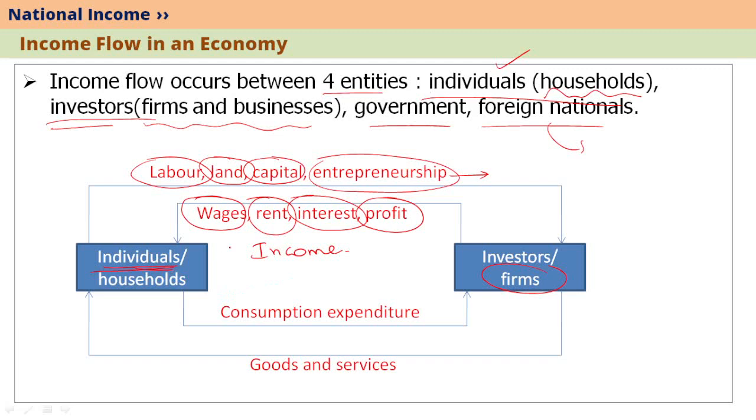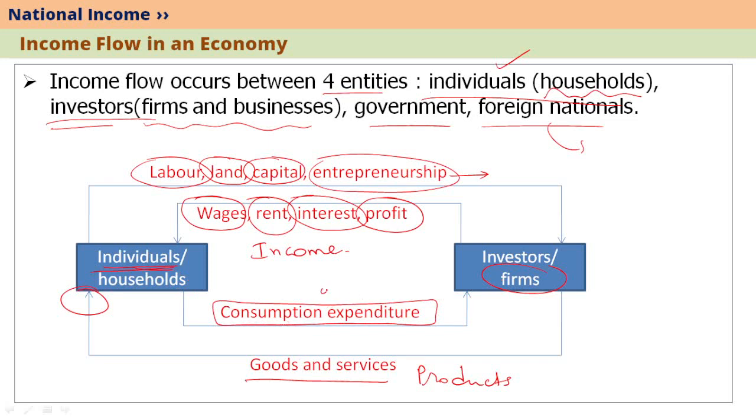Now, with the labor, land, capital and entrepreneurship which is provided to the investors or firms from the individuals, firms will produce goods and services. These goods and services are supplied to individuals again. This is called products. For the products which are supplied by the investors or firms to the individuals, individuals pay with their consumption expenditure to the investors. So individuals pay money to get the goods and services. Such money is called consumption expenditure.